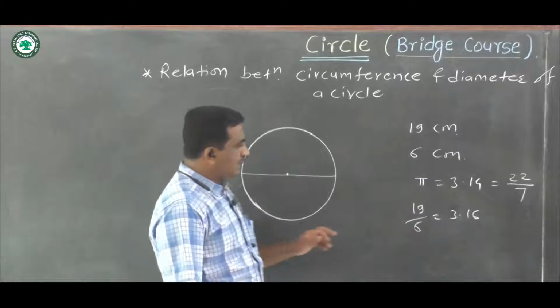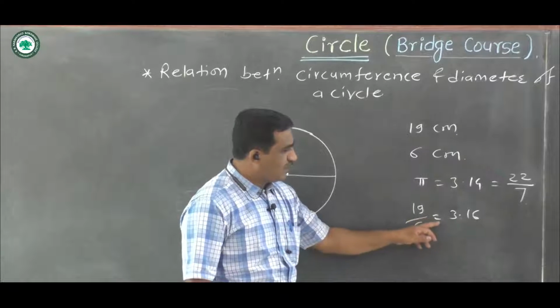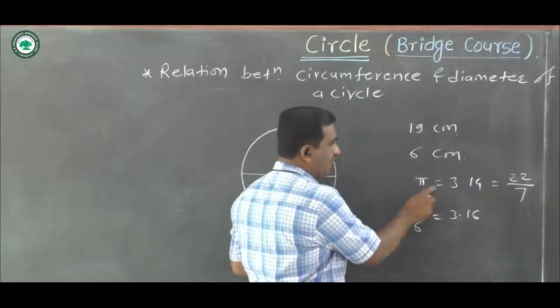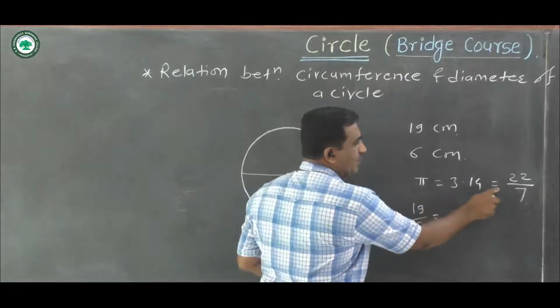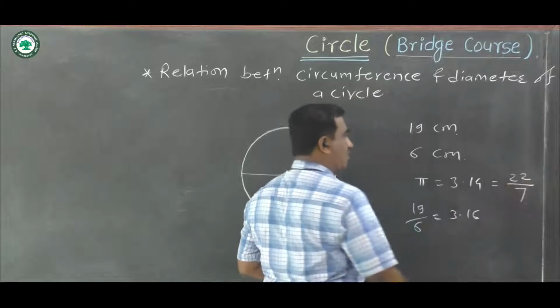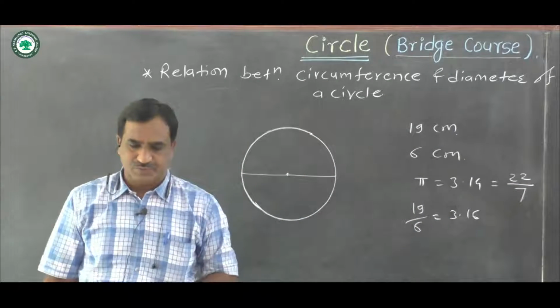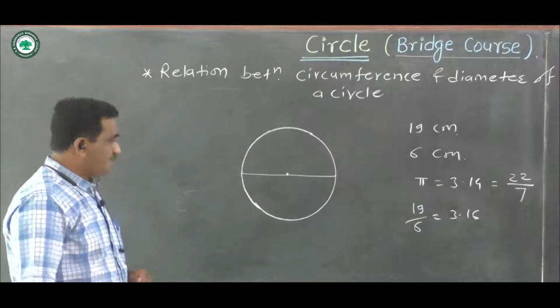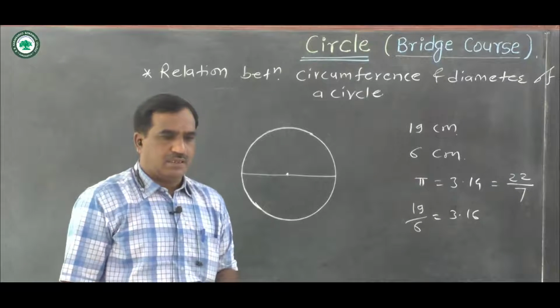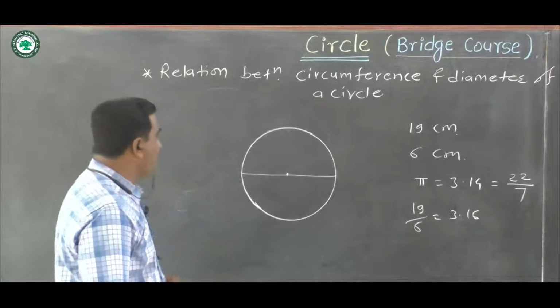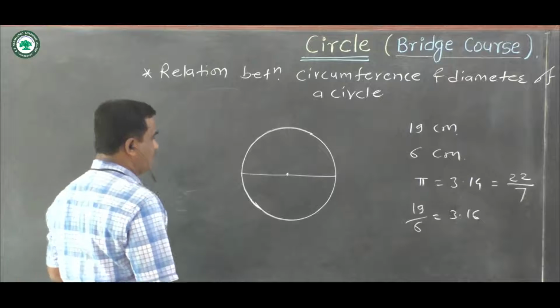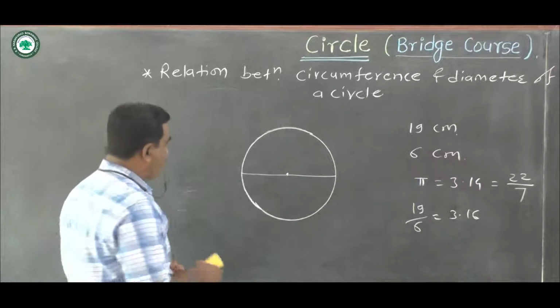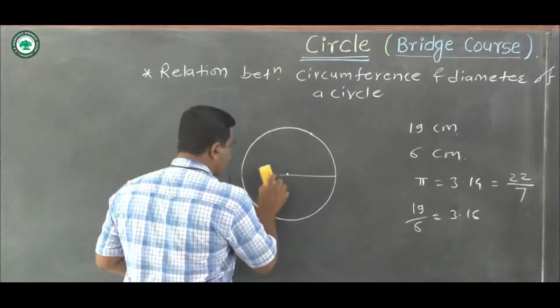Hello, this constant ratio is denoted by pi and the value of pi is 3.14, equal to 22/7. Now also we know the arc of a circle. We can draw an arc in a circle.